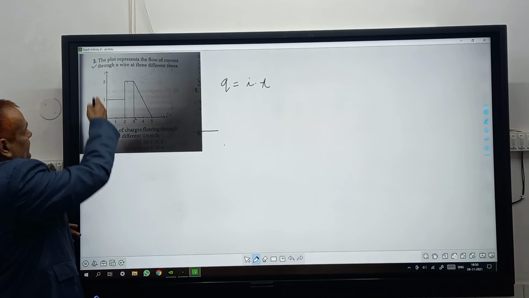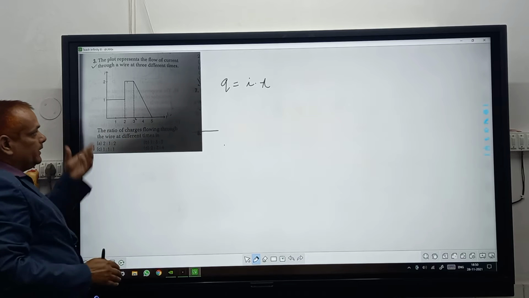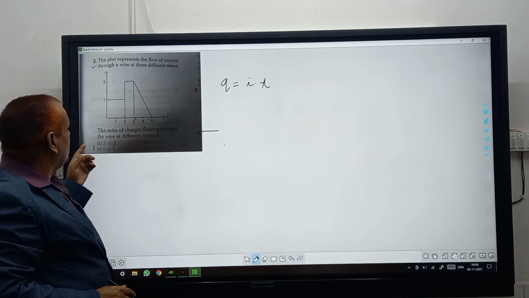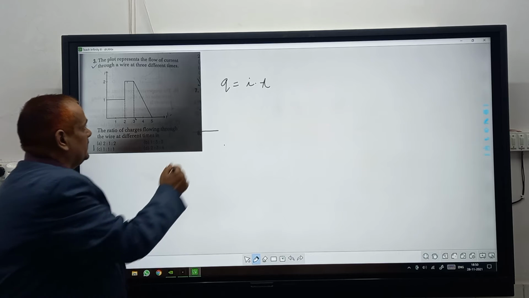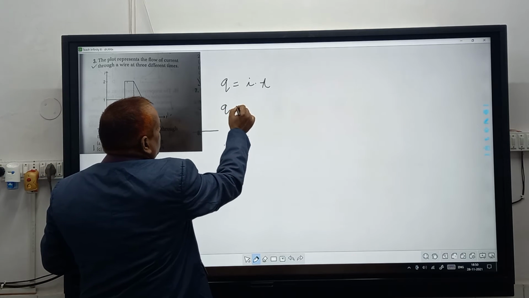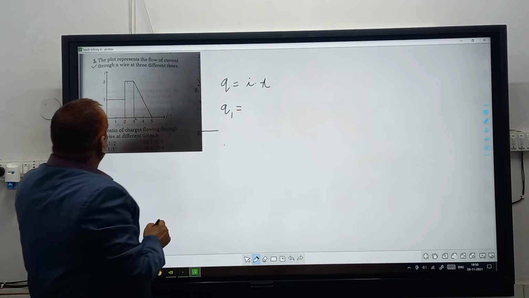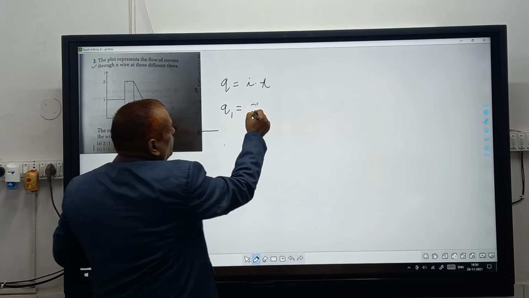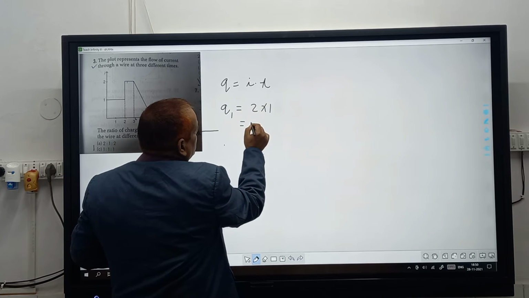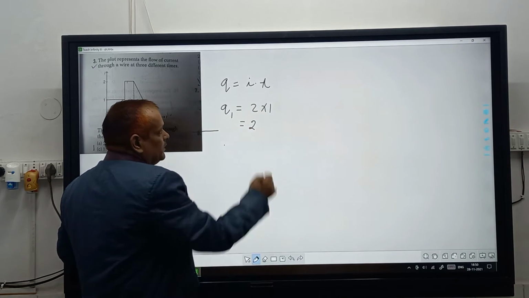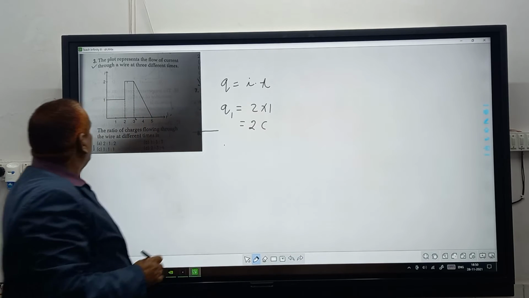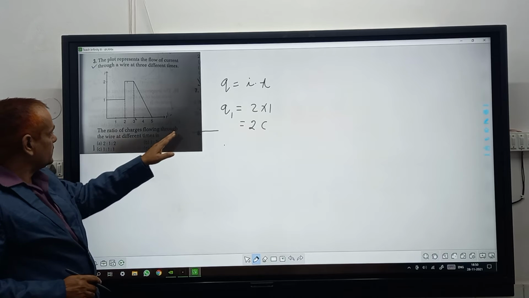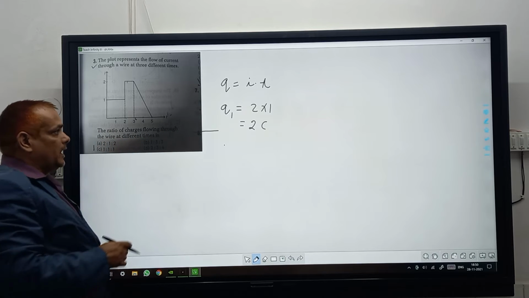So this will be the length and this will be the breadth, and the area of the first rectangle will give the value of charge Q1 equal to, we are taking 1 and 2, and this is the 1, so 2 into 1, that is 2 coulomb.